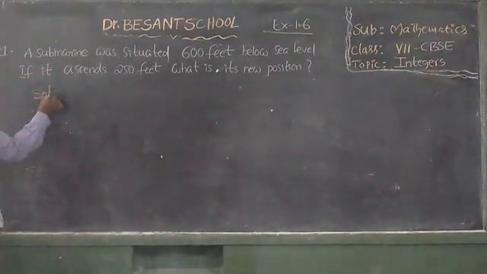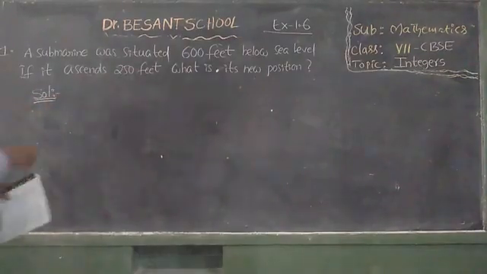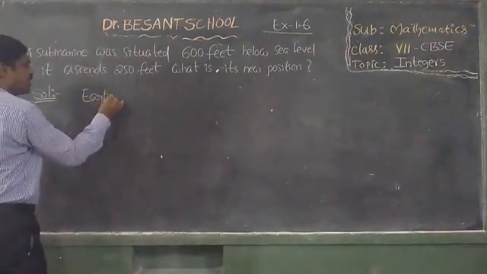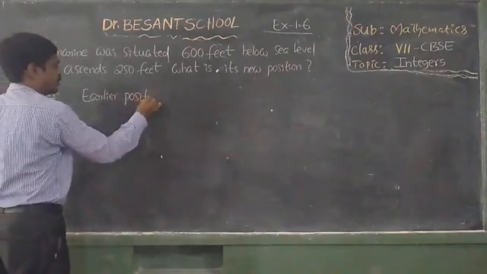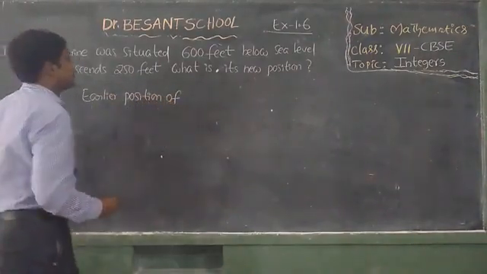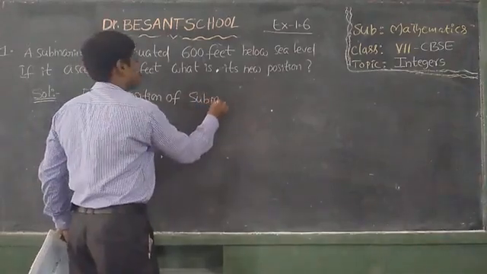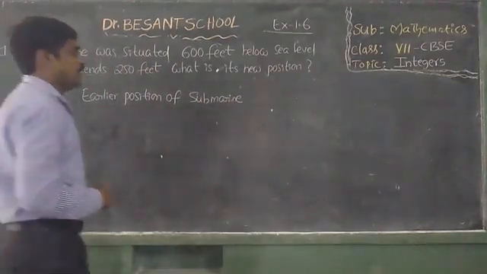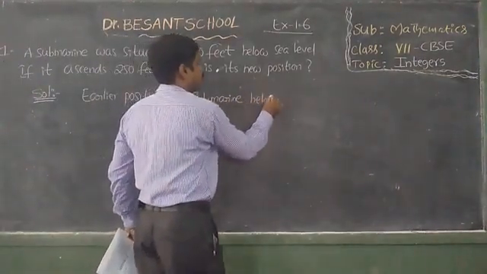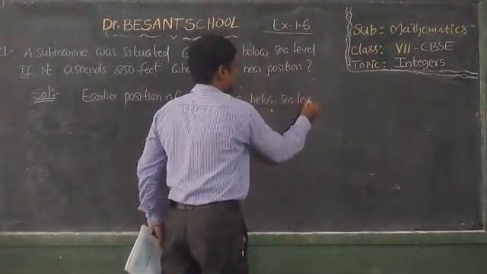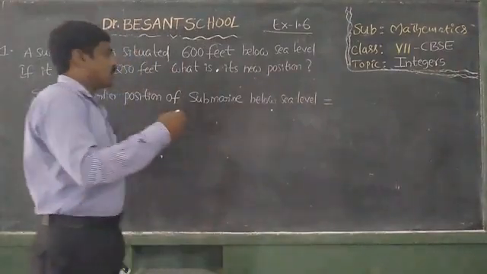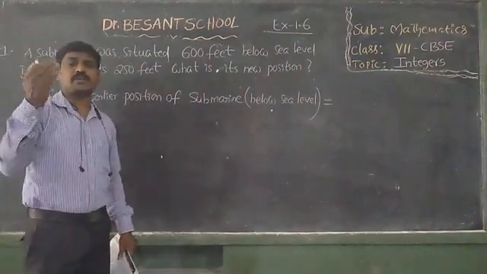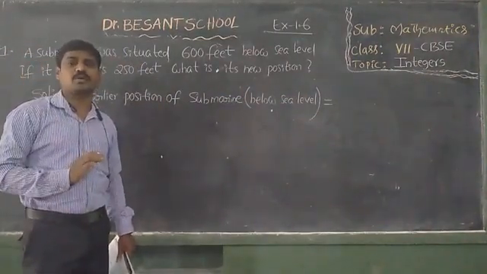So that means the earlier position of submarine, below sea level, is equal to, see, above sea level means plus, below sea level means minus, we have to consider.